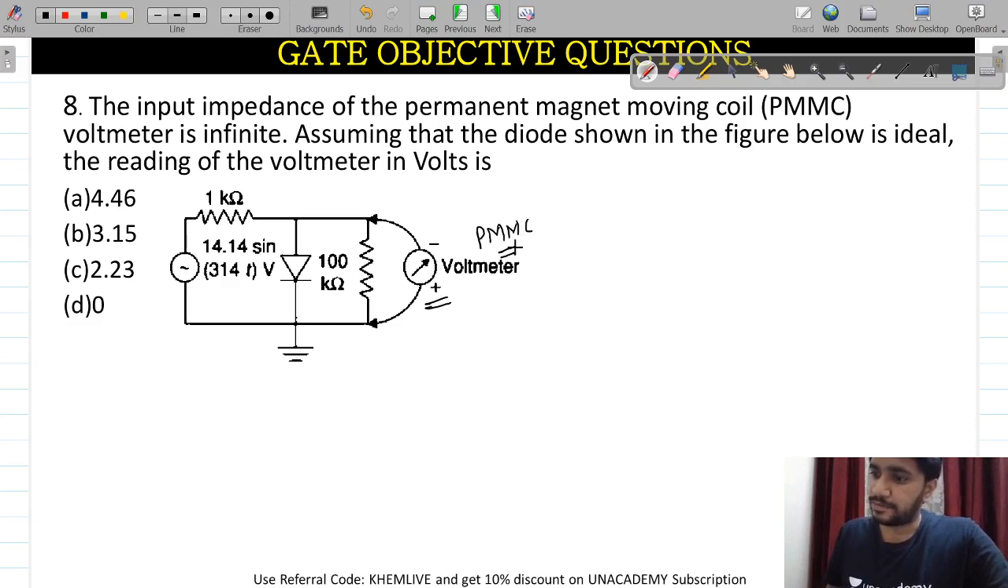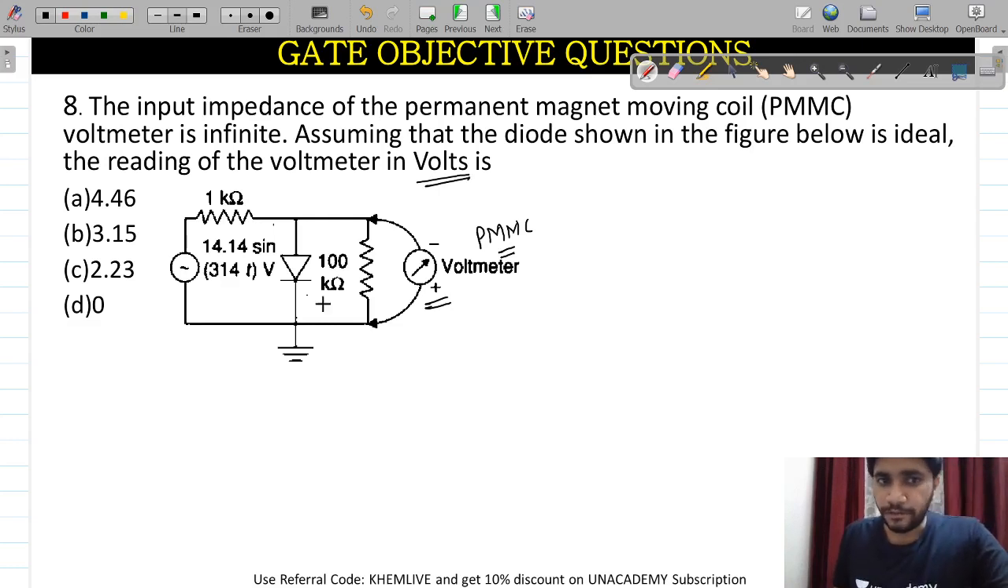This is my PMMC instrument. It is saying that the input impedance of the PMMC is infinite, so it is an ideal instrument. We can also assume that the diode shown in the figure below is ideal, so there is no worry. We need to find out the reading of the voltmeter in volts.